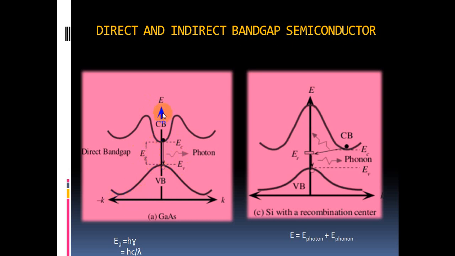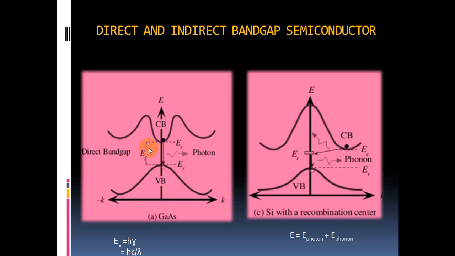Here we take a graph between energy versus wave vector. What is k? k is nothing but the propagation constant or wave vector, but here k purely indicates the momentum of the electron.